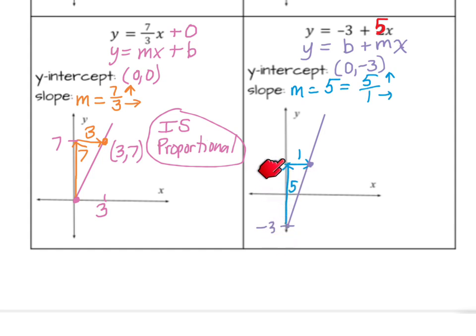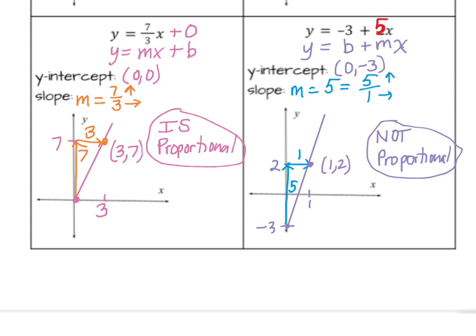So my slope triangle is up 5, 1 to the right. To go up 5, I go up 3 and 2 more. 3 plus 2 is 5. And then 1 to the right, so I'm going from x equals 0 to x equals 1. So the coordinates of this point here are 1, 2. And again, we have a straight line that does not go through 0, 0. So it is not proportional.